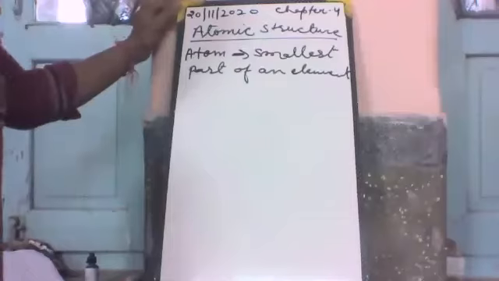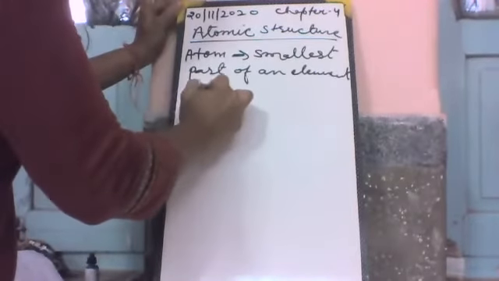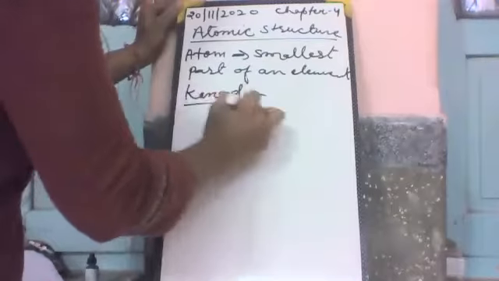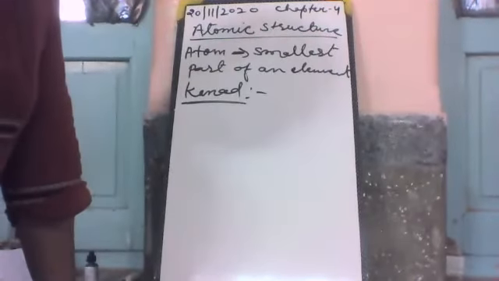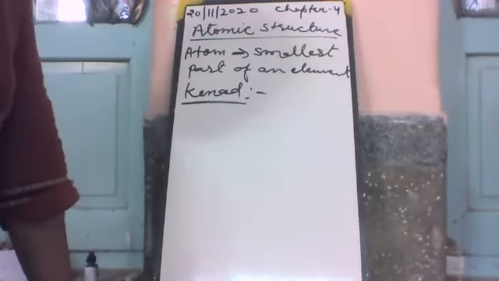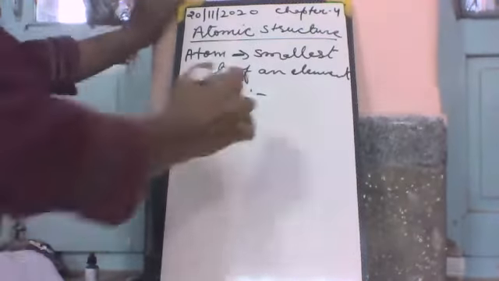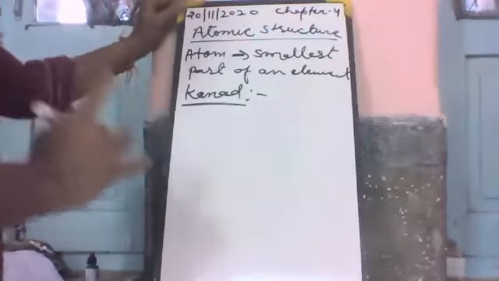The Indian philosopher Kanad proposed that matter is made up of tiny particles.